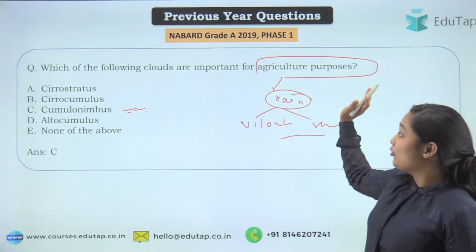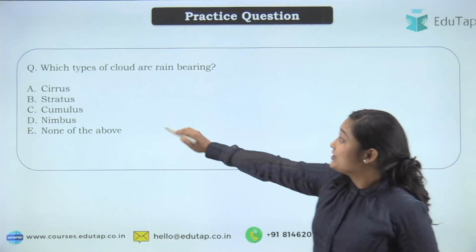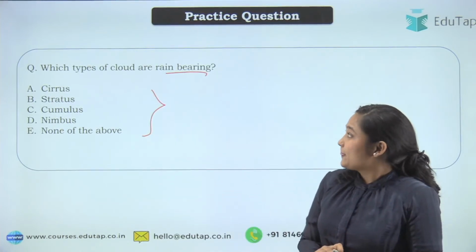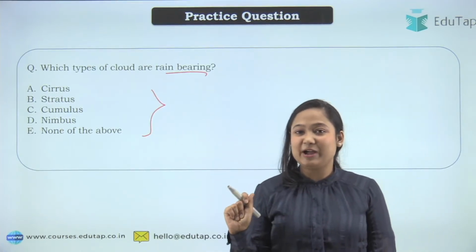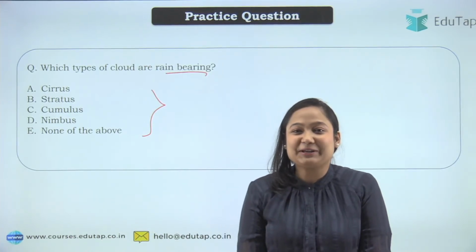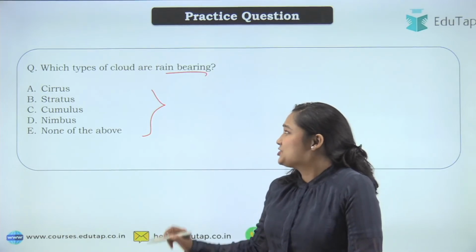Now moving to a homework question. Which type of cloud is rain bearing? These are your options. This is a practice question that you have to answer. Can I get the answer, please? Try to attempt the question. This is so easy.